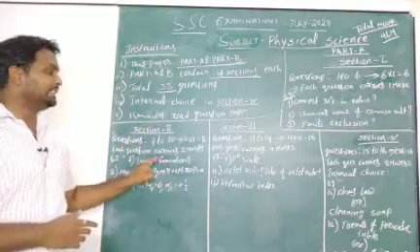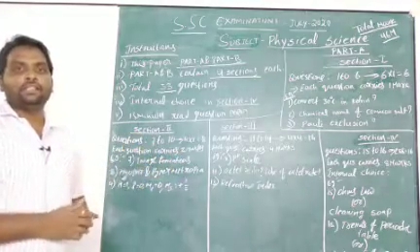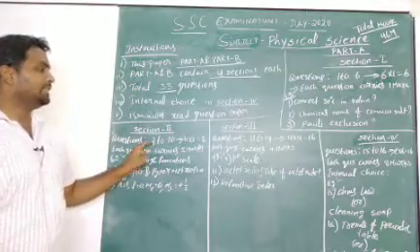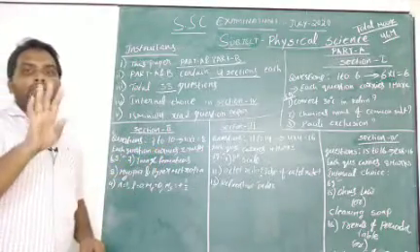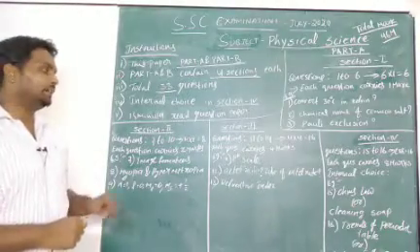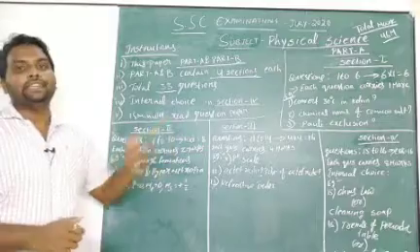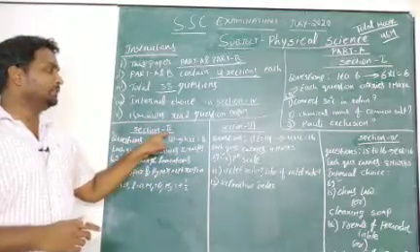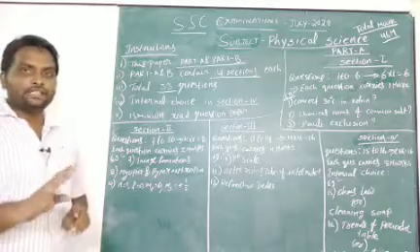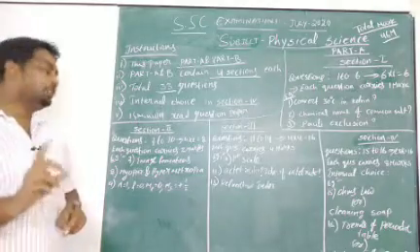Each question carries 2 marks. If you see here, 7 to 10 means total 4 questions are there. Each question contains 2 marks. So 4 into 2, 8. So section 2 contains total 8 marks, 4 questions.